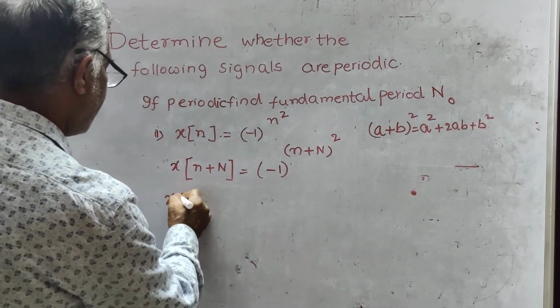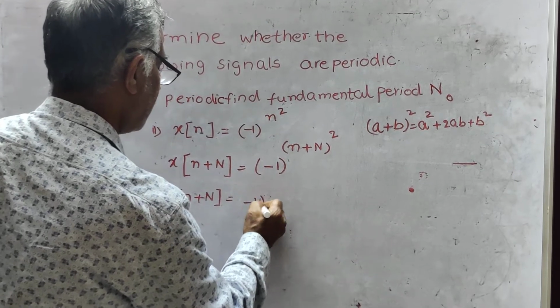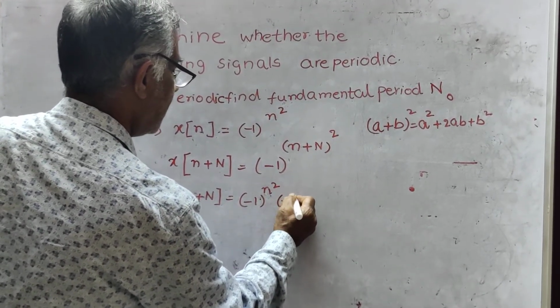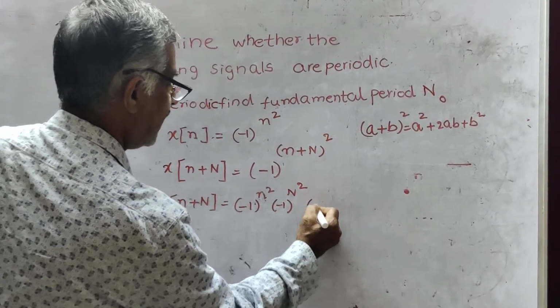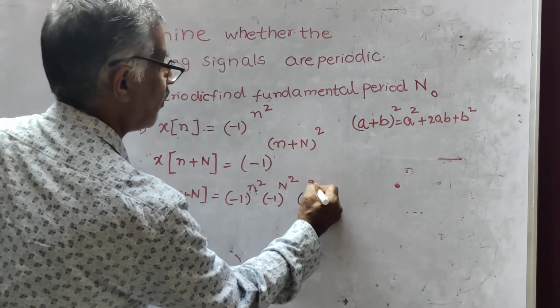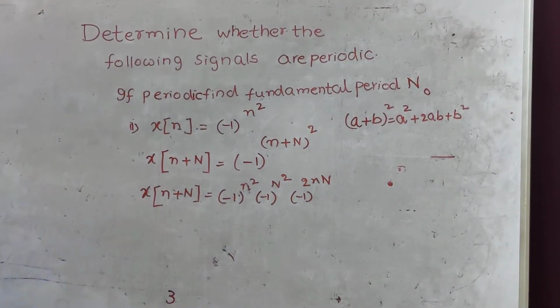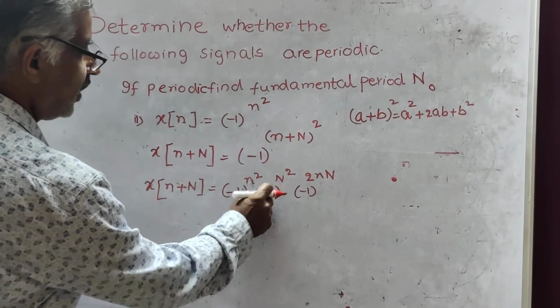Therefore, x of n plus N is equal to minus 1 to the power of n squared, minus 1 to the power of 2nN, minus 1 to the power of N squared. Now, we shall consider these.